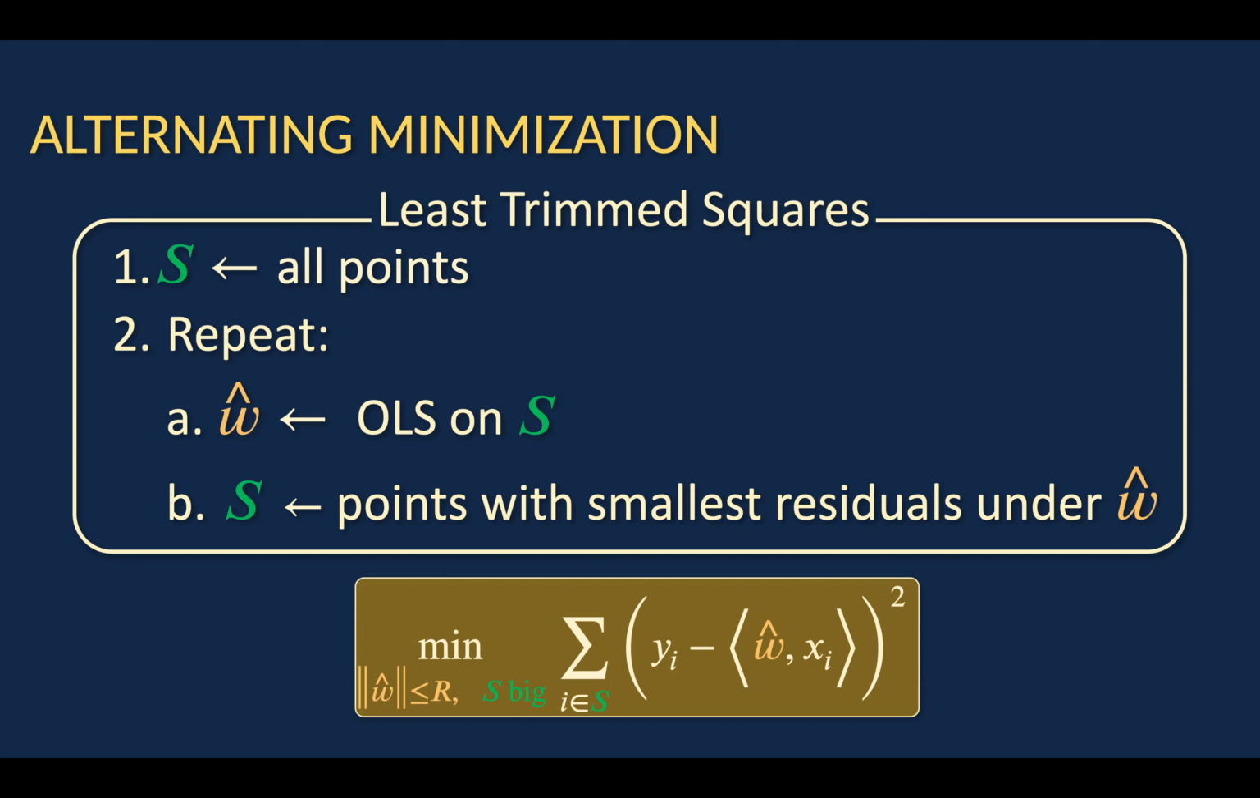At any rate, if I were to try to solve the optimization problem of least trimmed squares, then I would need an algorithm, and the canonical algorithm is alternating minimization. So what is alternating minimization?